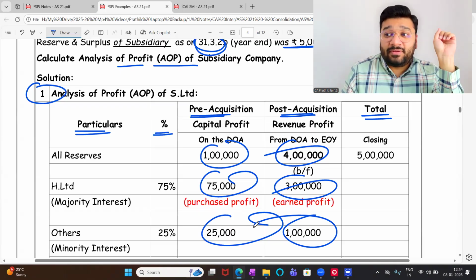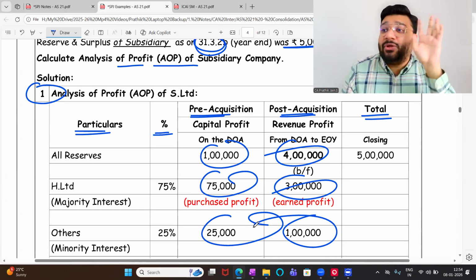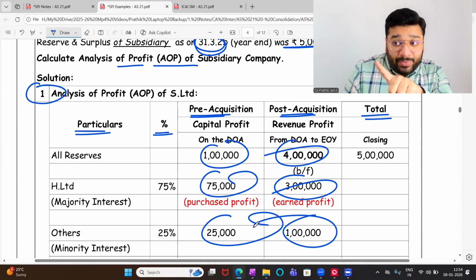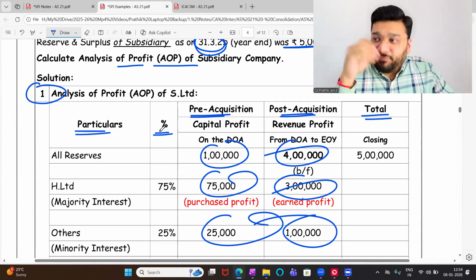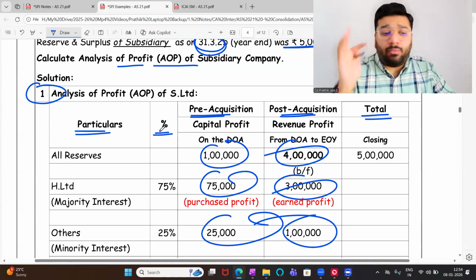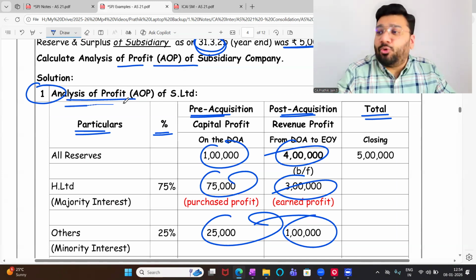Which shareholder? The new shareholder has to be a company only. The holding company has acquired the shares. So it is not a person, it is an artificial person, which is a company. Now, for this question, the next question, and the next question, in 3 questions I'm going to teach you how to prepare AOP.